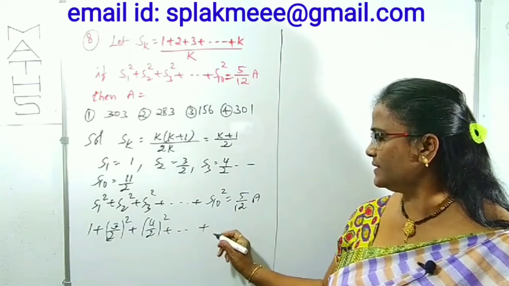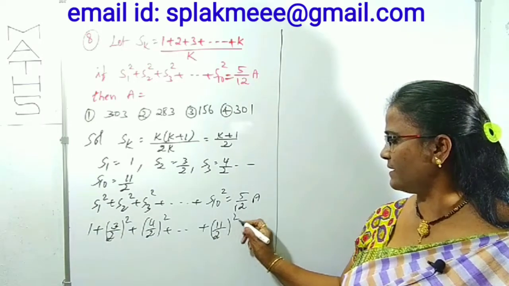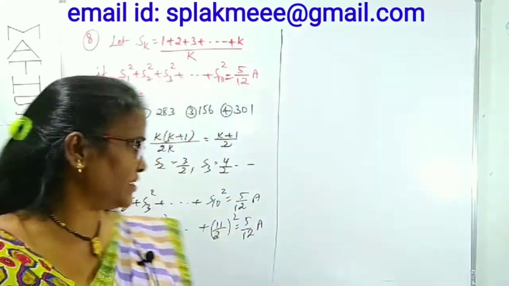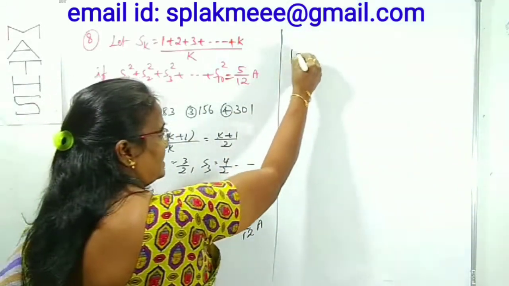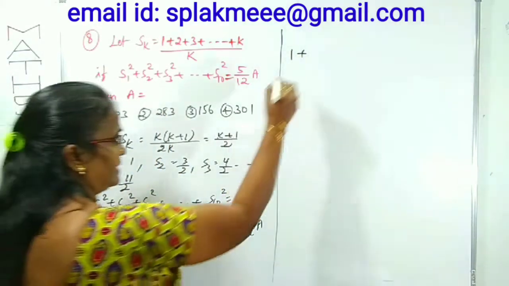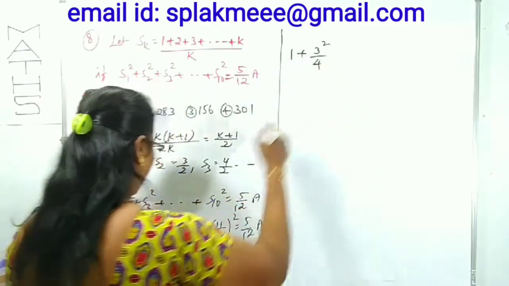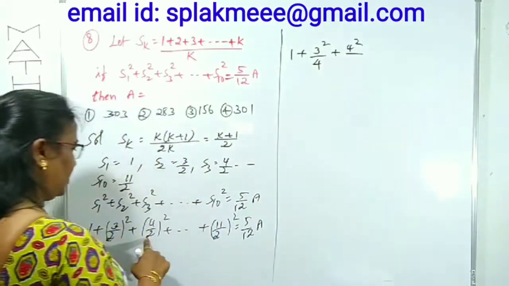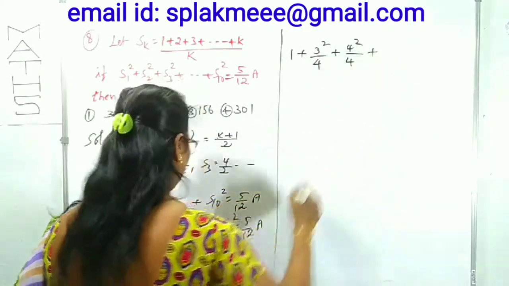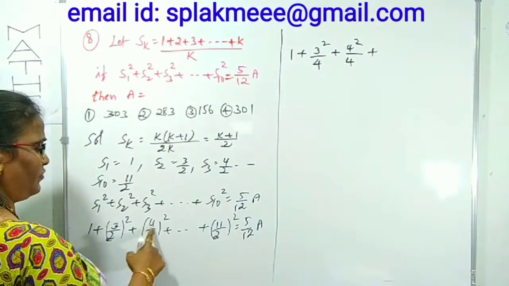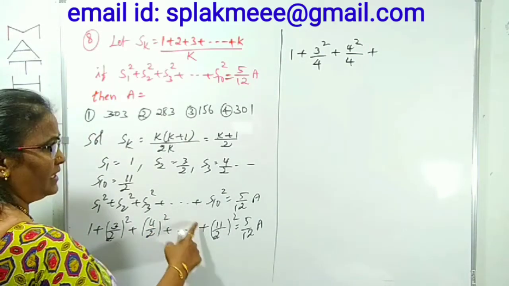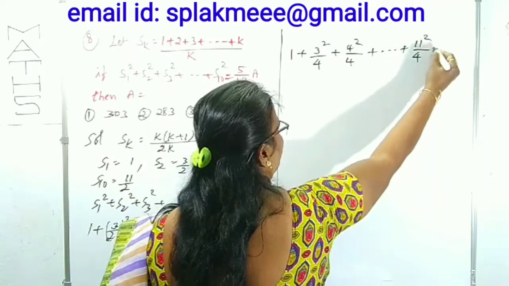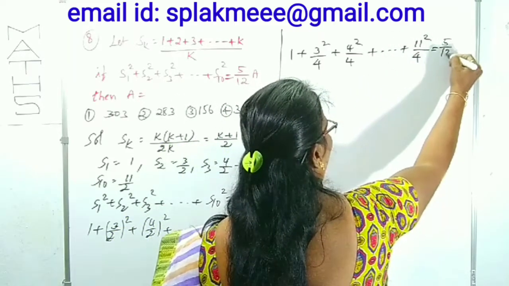Plus and so on. Last, 11 by 2 whole square is 512 by A, right? Now we can concentrate on this expansion. 1 by 1 plus 3 by 2 whole square, that is 3 square by 2 square, 4. Plus here 4 square by 2 square, 4, right? Plus next and so on. 4 square 16, 4 square by 2 square, 4. Last, plus 11 square by 4 is equal to 5 by 12 of A, right?